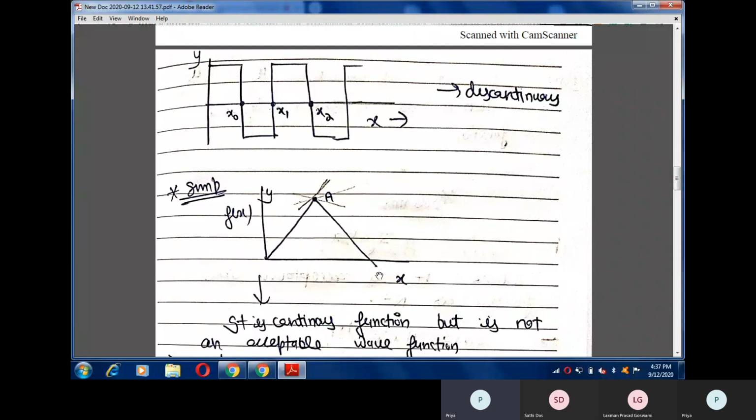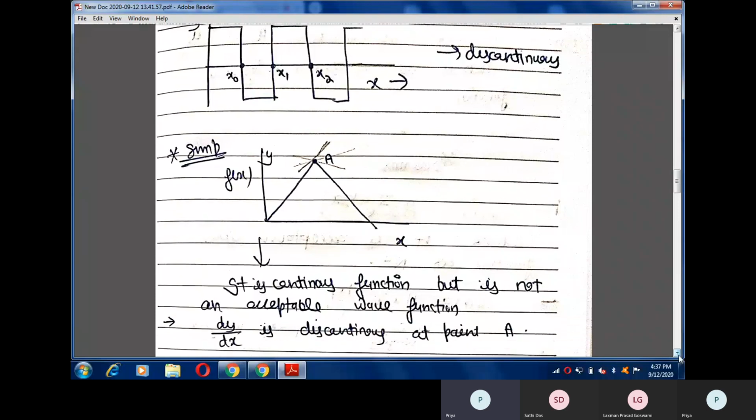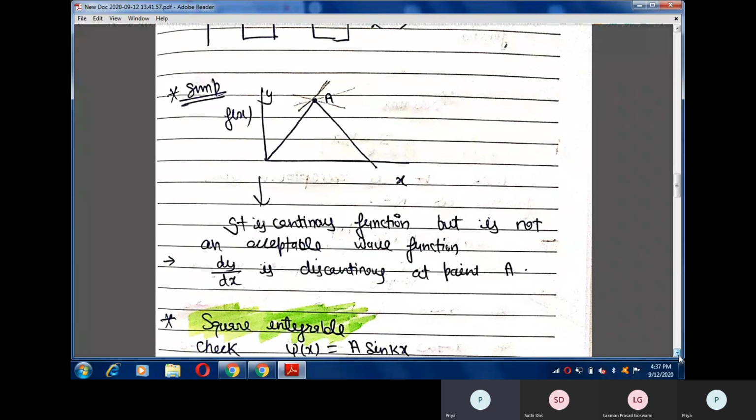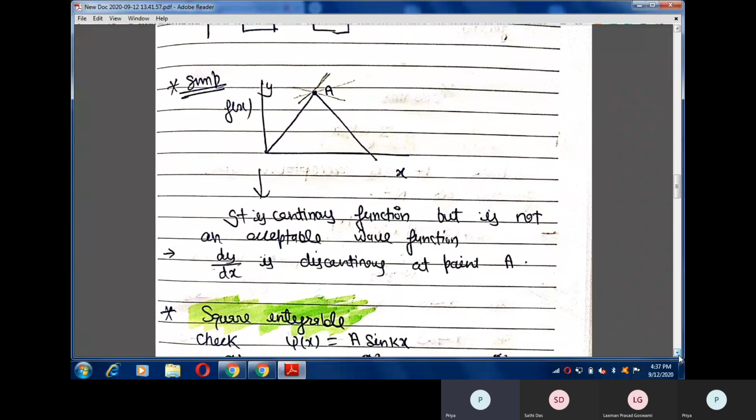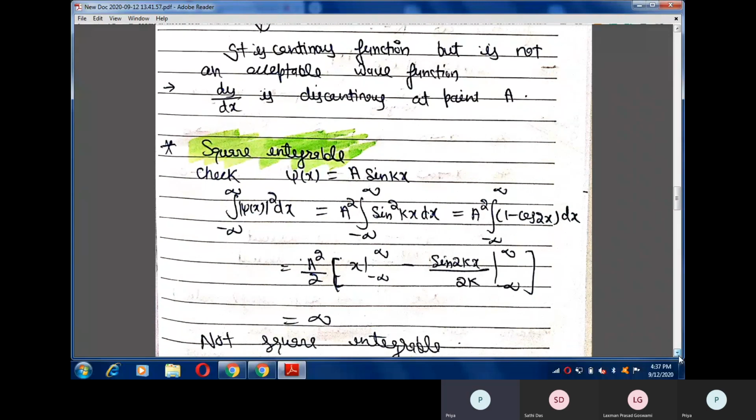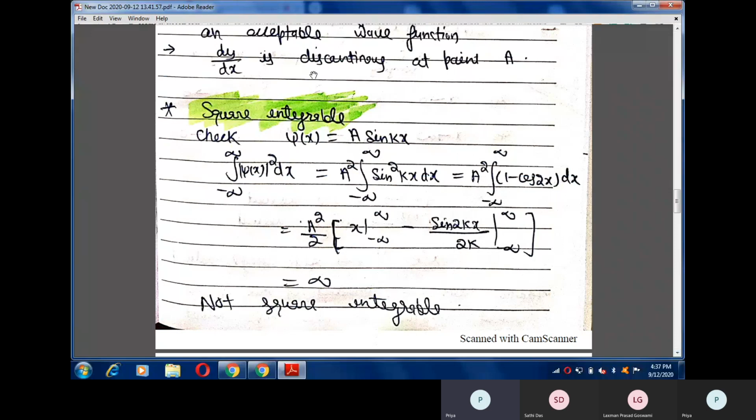It means it will not satisfy the property that the derivatives of the wave function should also be continuous and single valued. So this property is not satisfied by this wave function, and this type of wave function also gets rejected. Now the next property that wave functions should satisfy is being square integrable.